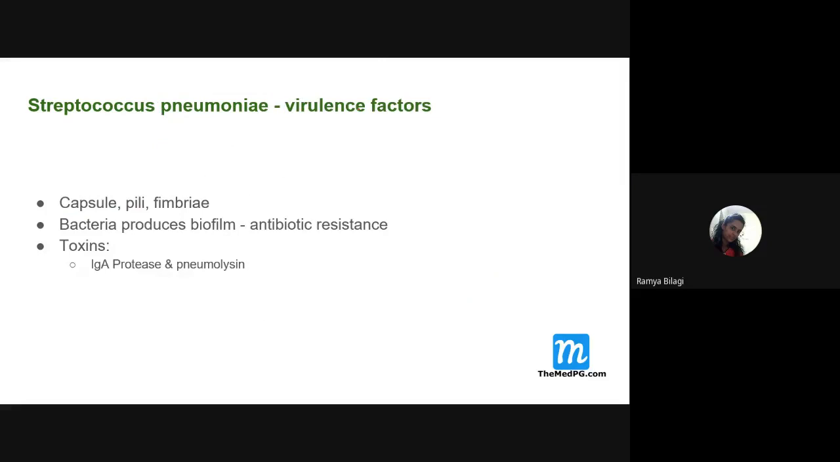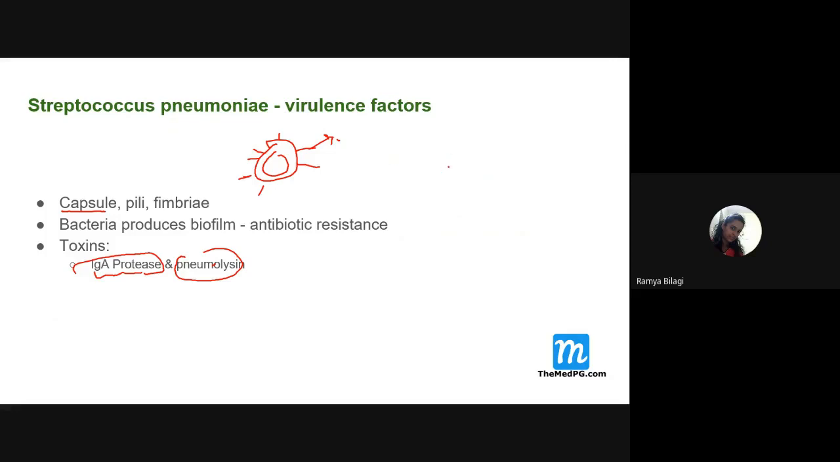And what are the virulence factors? This organism shows its virulence because of the capsule. It has a nice capsule, and it also has pili, which are extensions, and fimbriae. The capsule, pili and fimbriae all act as virulence factors for this streptococcus. Apart from that, it produces two toxins: IgA protease and pneumolysin.